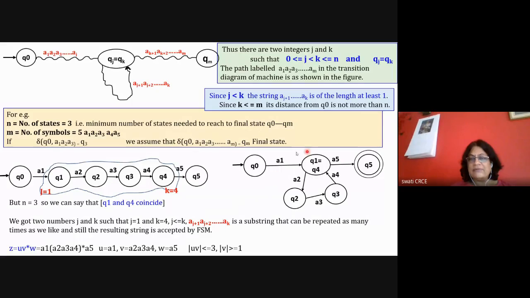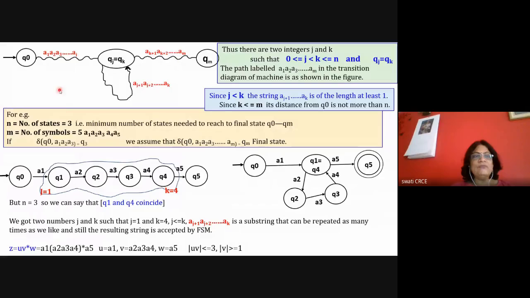So I'm saying this left hand side part is u, this loop is v star, and this right hand side is w. Or in this diagram, I can say that a1 to aj is u, aj plus 1 to ak is v, and v star means it can be repeated 0 times, meaning it will not be there, or it will be there many times. And then this right hand side is equal to w.